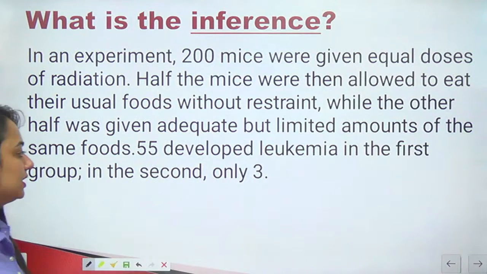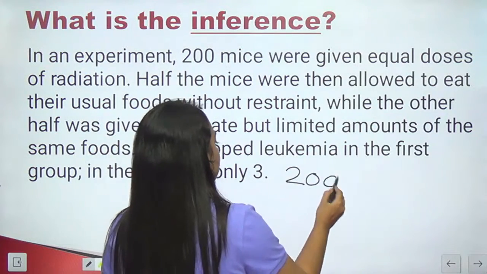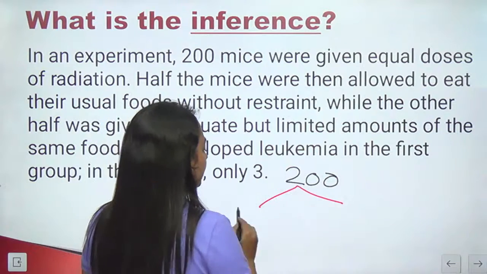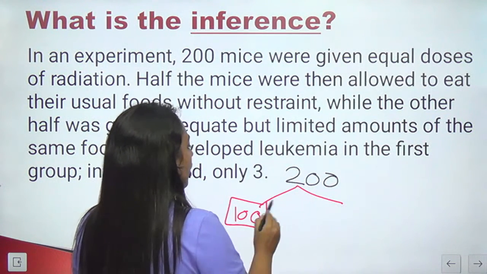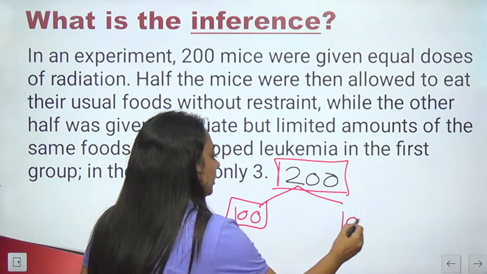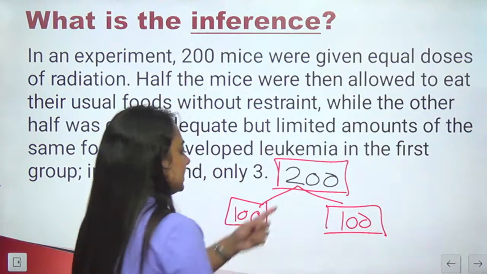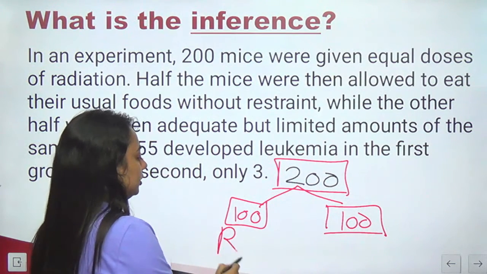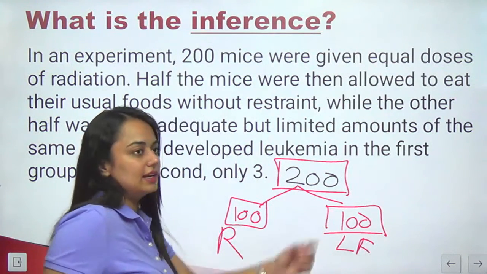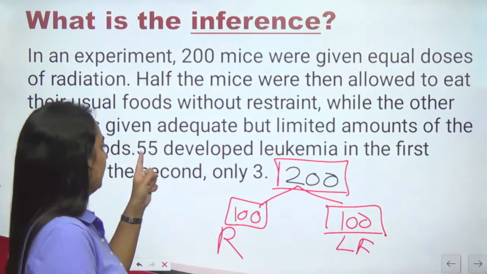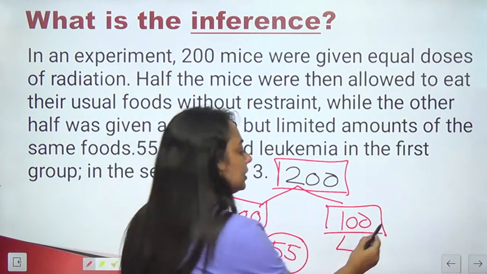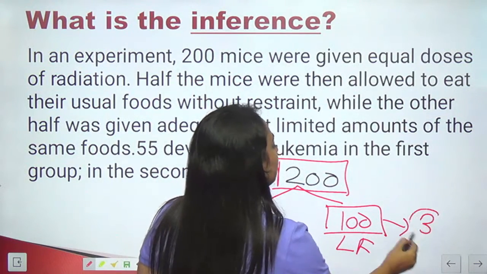So there is a set of 200 mice. Half of it, let's say 100, all of them are passed through radiation. Half of this set was given regular food, and the second set limited food. Out of these 100, 55 developed blood cancer, leukemia, and out of this set, just 3 developed leukemia.